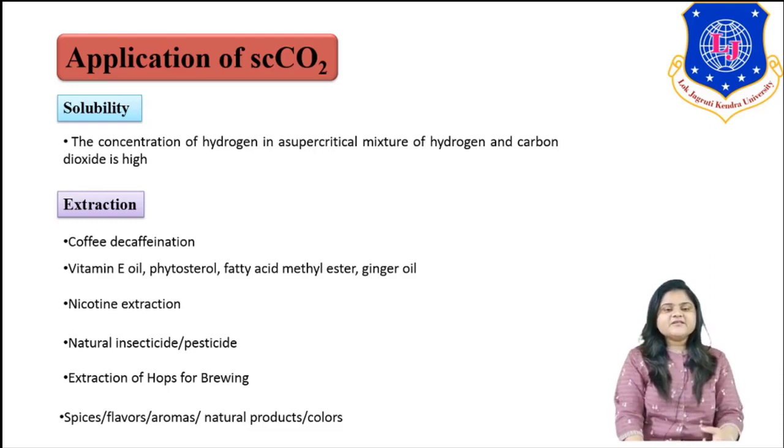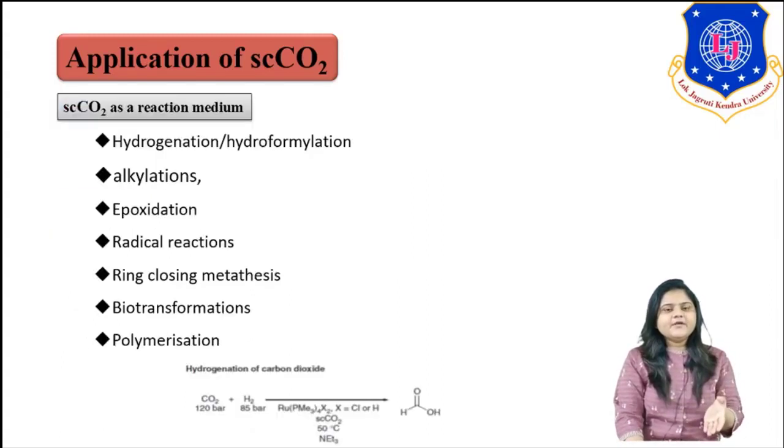Along with this, in the food industry also, for extraction of spices, aroma and flavor, we are using supercritical carbon dioxide. Now, supercritical carbon dioxide in chemical synthesis: it can be used as a reaction medium also. This is a list of chemical reactions where carbon dioxide is used: hydrogenation or hydroformylation, alkylation, epoxidation, radical reactions and biotransformation reactions. In polymerization reactions we also use supercritical carbon dioxide.